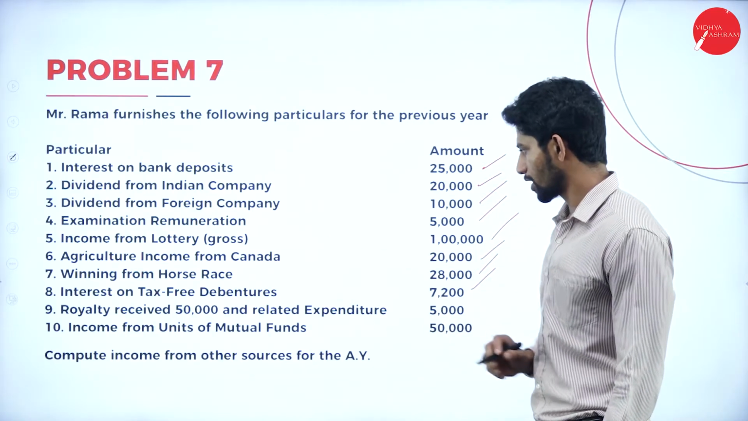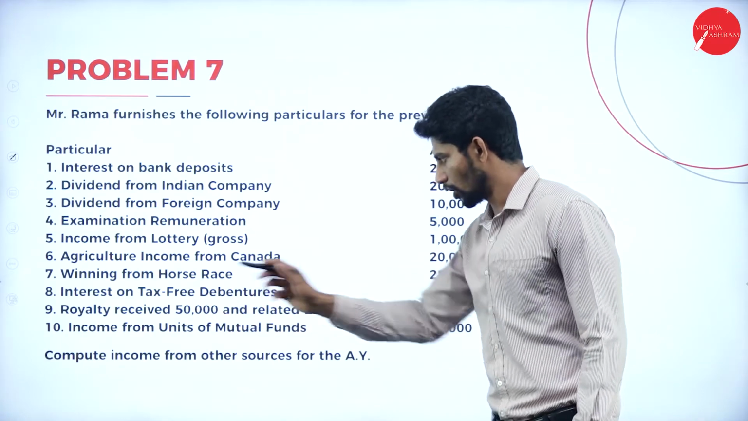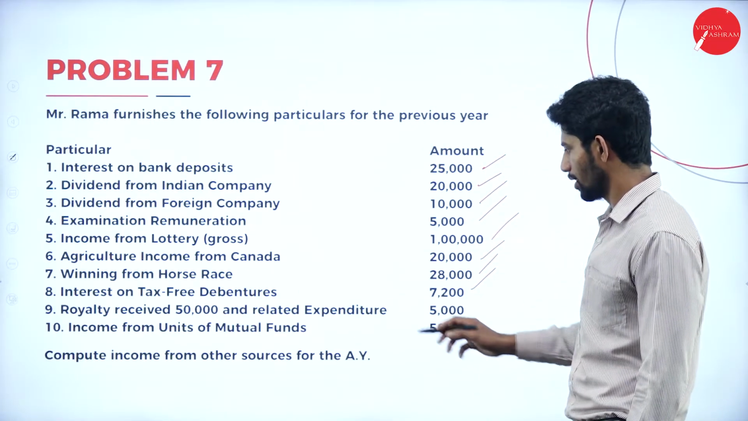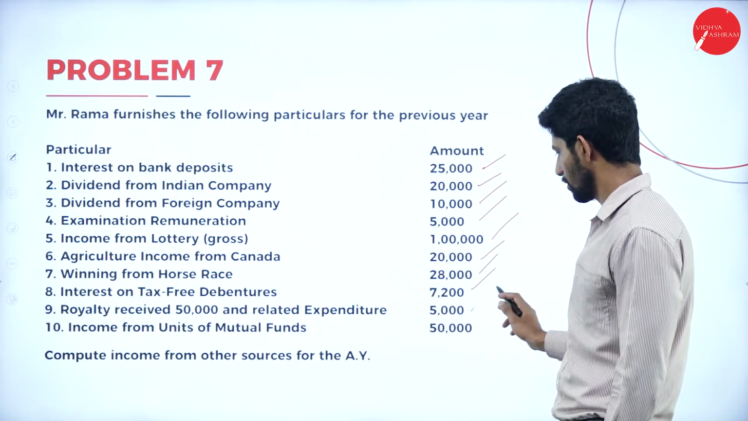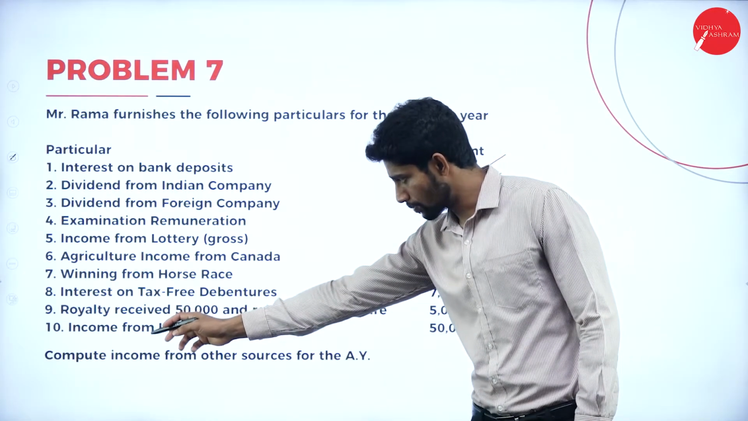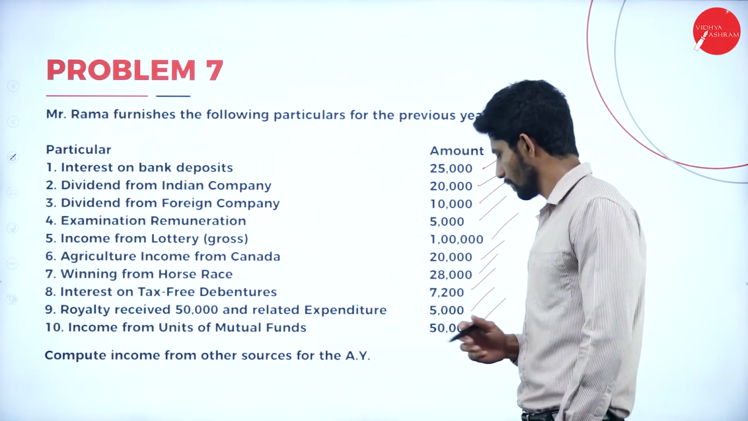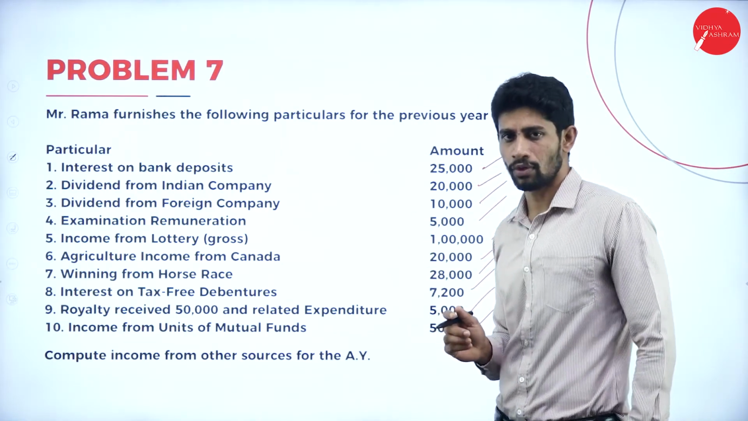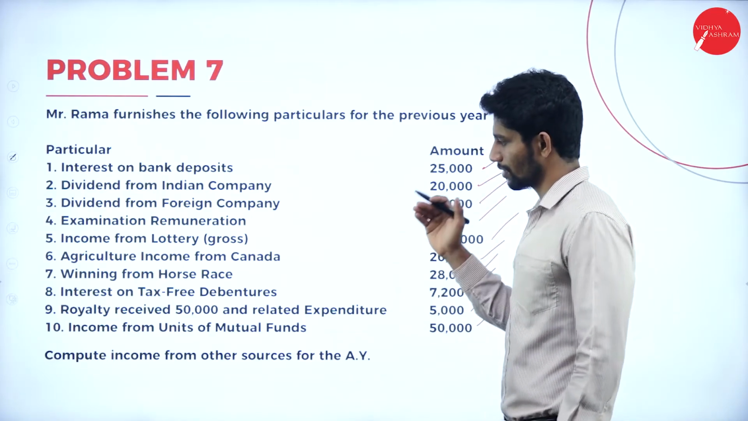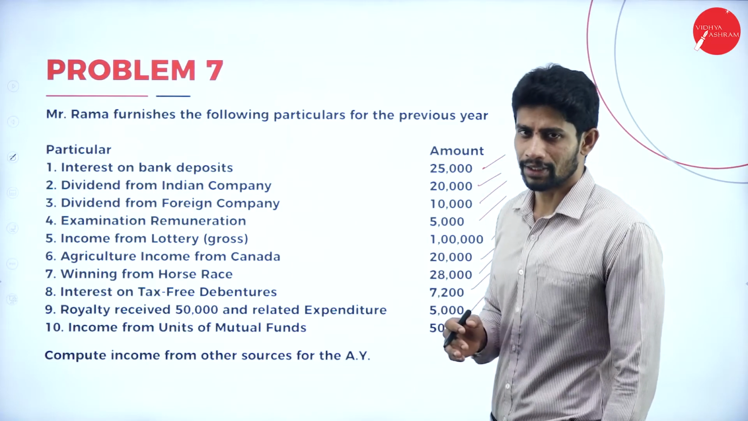Interest on tax-free debentures, yes, rupees 7,200. Royalty received, rupees 50,000. And related expenditure, rupees 5,000. We will see to it while we are solving the problem, the adjustments. Next, income from units of mutual funds. So these are all the informations what they are given in the problem. So by using this 10 points, you are supposed to compute the income from other sources.